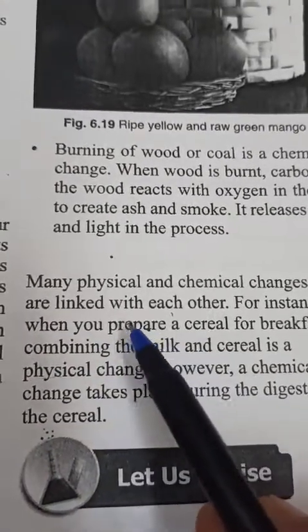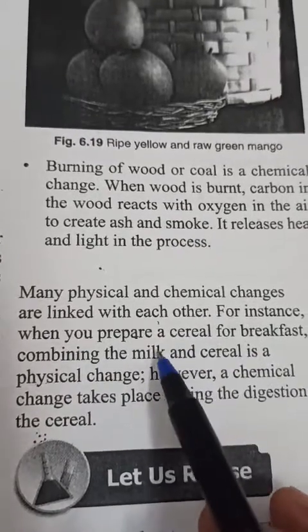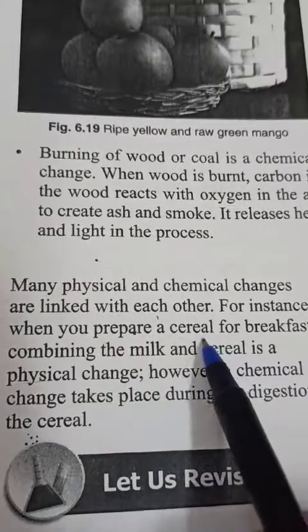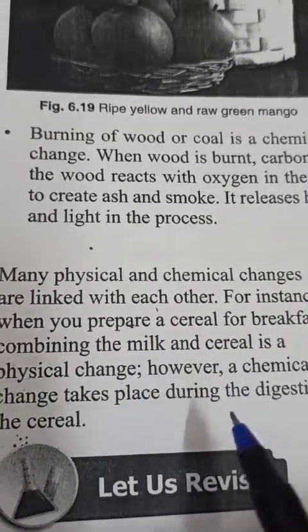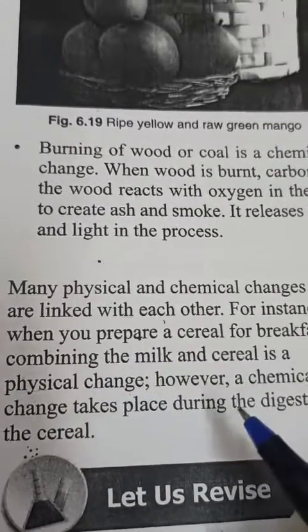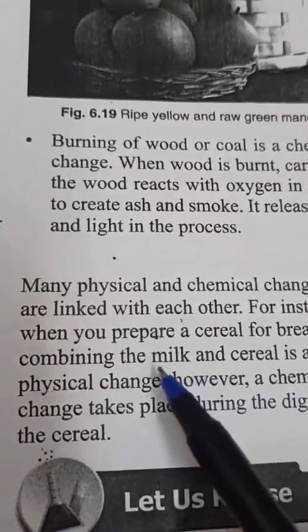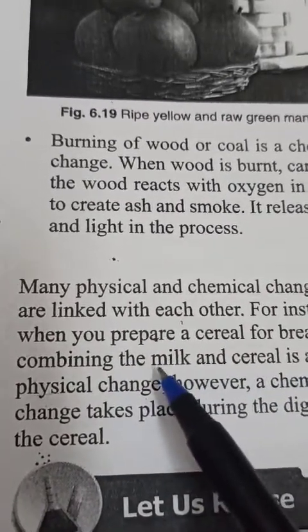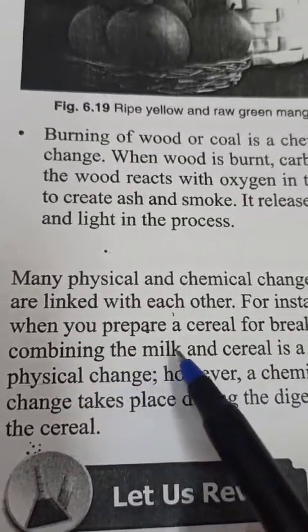Here children, they have given the example of our breakfast. Suppose any cereal you eat during your breakfast, and you put this cereal in the milk.